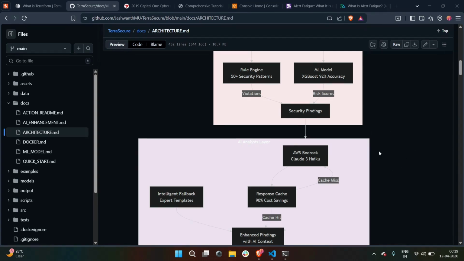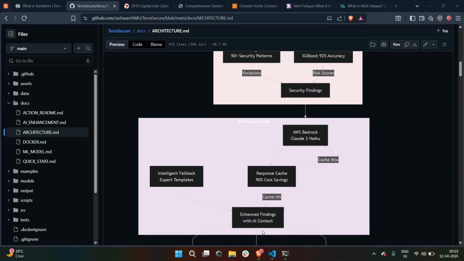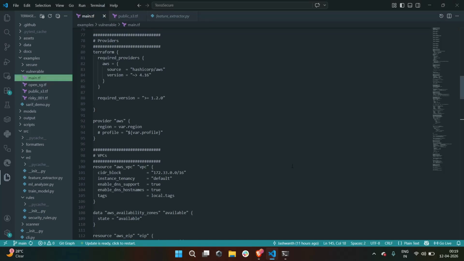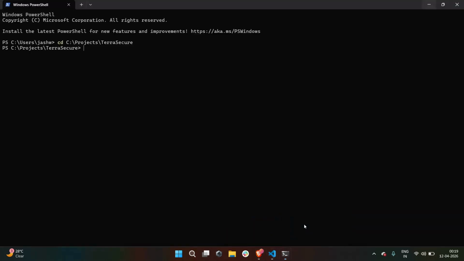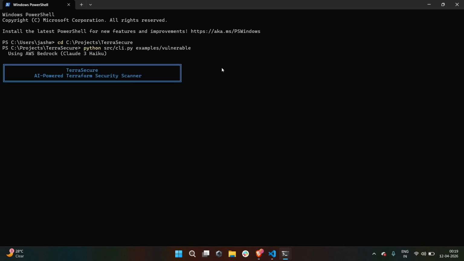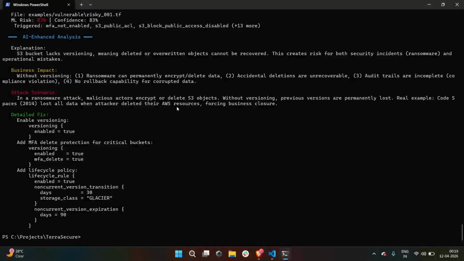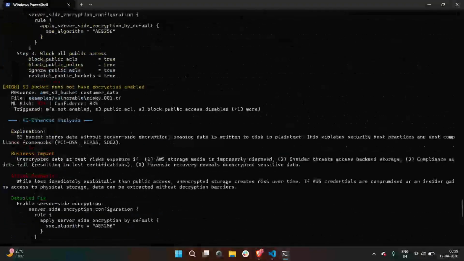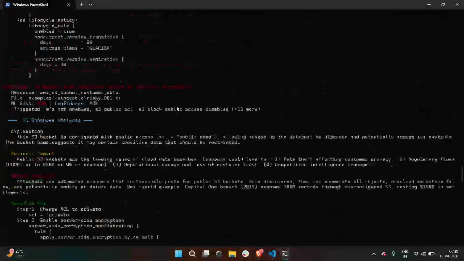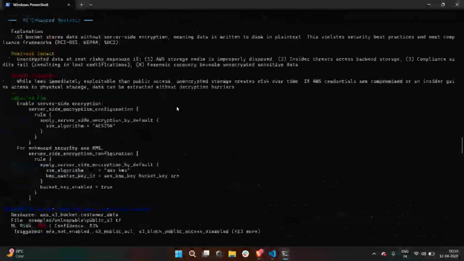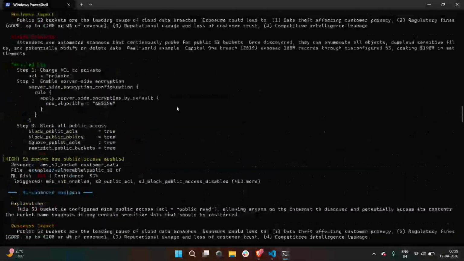Let me run TerraSecure on the exact file that we just ran Checkov on. A single-line command checks the vulnerable Terraform file. Here we are using AWS Bedrock, Claude 3 Haiku. It generated the findings showing what actually matters, why it happened, and how to fix it.